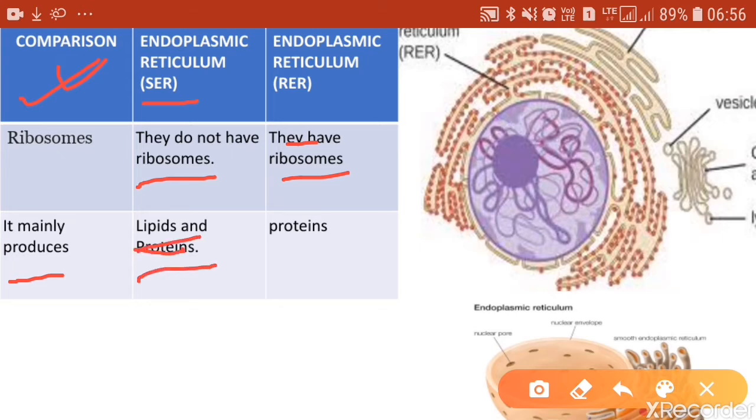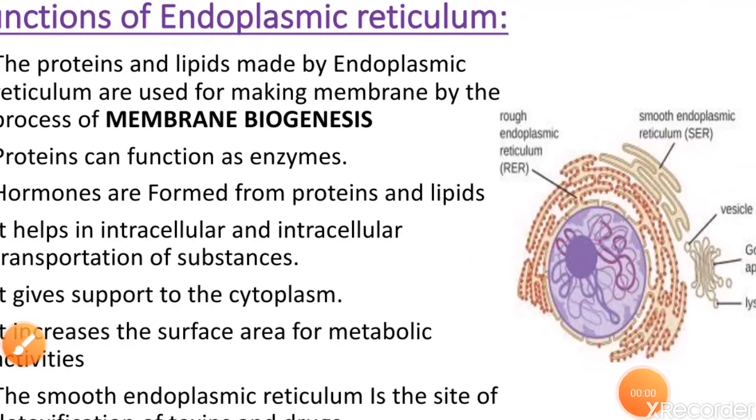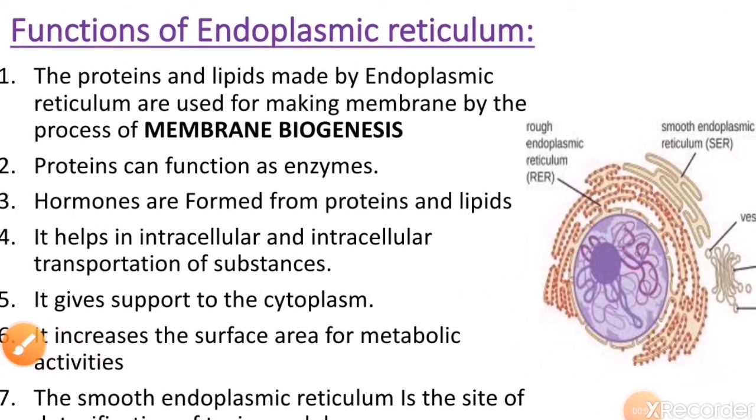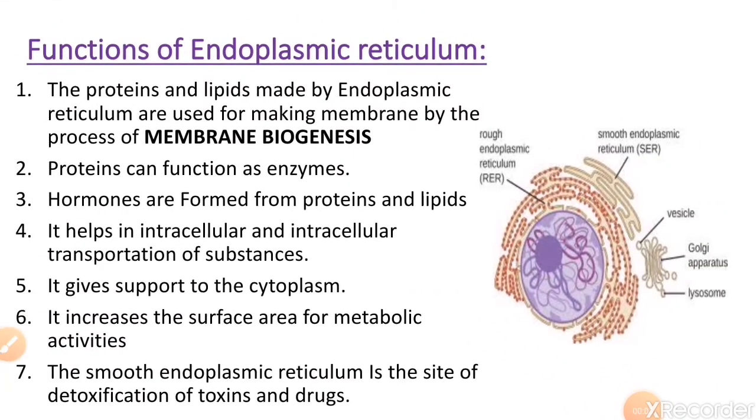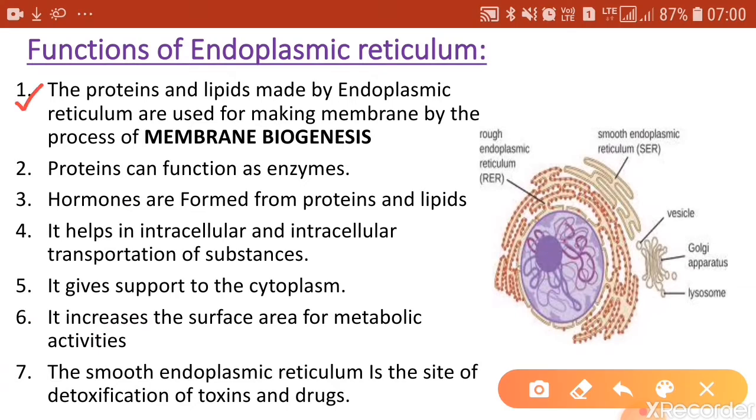It makes lipids, is a site of lipid synthesis, whereas that of the rough endoplasmic reticulum is to synthesize proteins. Let's now study about the functions of endoplasmic reticulum. The first important function is that the proteins which are made by the rough endoplasmic reticulum and the lipids that are made by the smooth endoplasmic reticulum are used for making membranes.